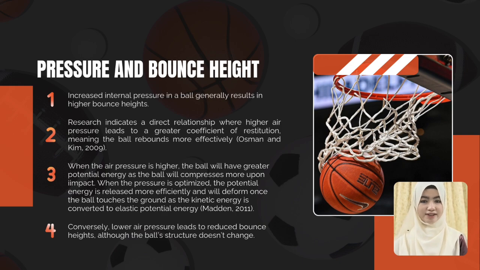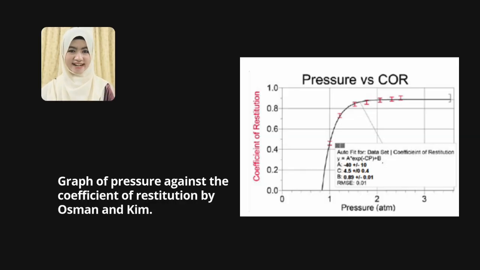When the pressure is optimized, the potential energy is released more efficiently, and the ball will deform once it touches the ground because the kinetic energy is converted to elastic potential energy. Conversely, lower air pressure will reduce the bounce height although there is no change in the ball structure. This is the graph of pressure against the coefficient of restitution that was suggested by Osman and Kim.